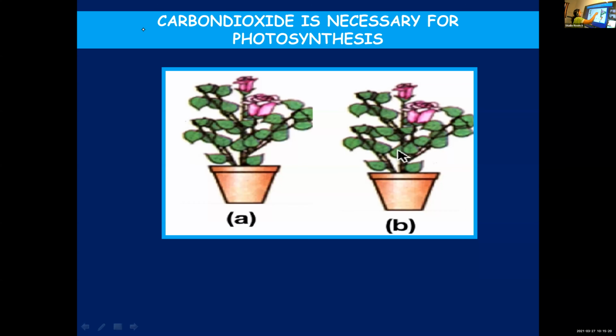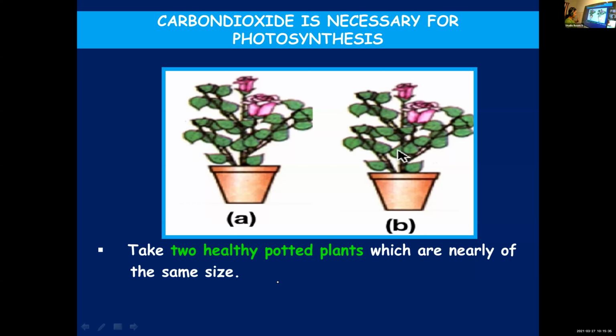Carbon dioxide is necessary for photosynthesis. Here also you can see two potted plants, potted plants A and B. So for this experiment, you need two healthy potted plants of the same size. Almost of the same size, you select two potted plants. That is the first step.